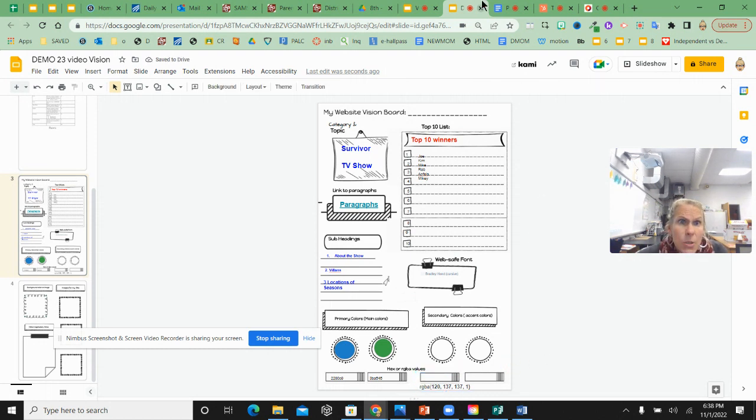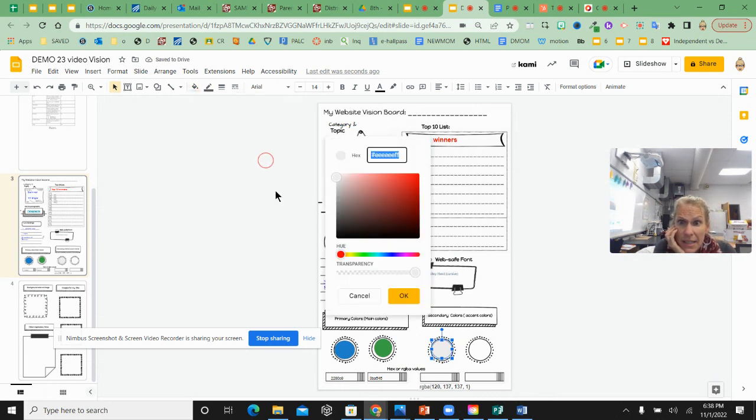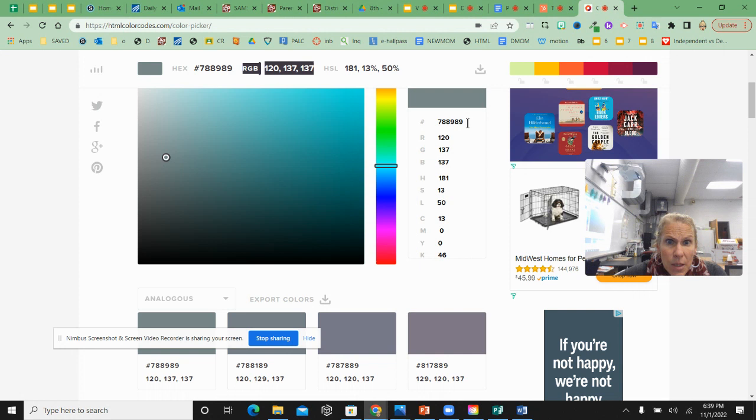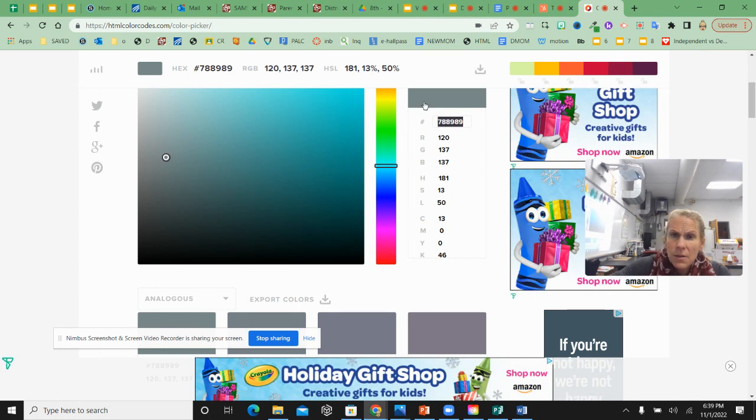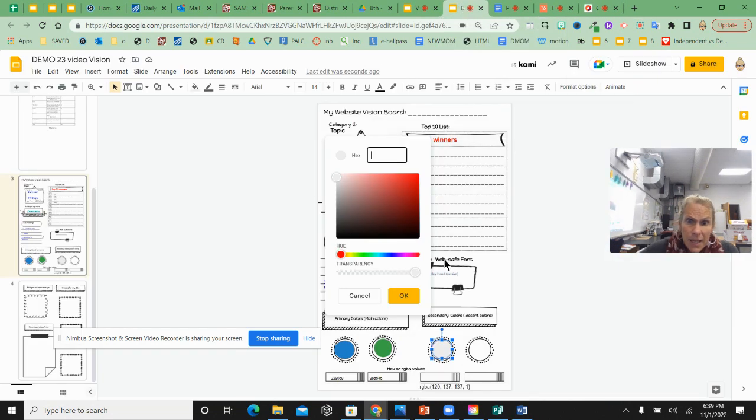I'm just going to put it under the circle. And then again, I'm going to come in, shape, draw my circle. And then to color this one, I'm going to come to the paint bucket, add the color. I can't put in the RGB value to here. So I'm going to come back to my hex code picker and just take the hex code from that website too. It's right there. And then I'm going to come paste.